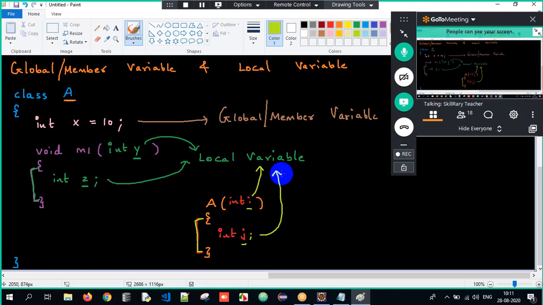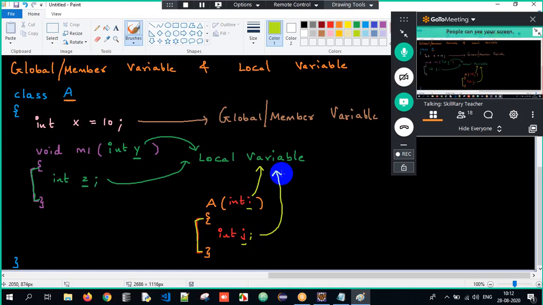So how do you differentiate between a member variable and a local variable? If a variable is declared within a class, it's a member variable. Apart from that, if you find a declaration in one specific scope, we call it a local variable. Member variables are also called global variables because we can access them everywhere throughout the class.